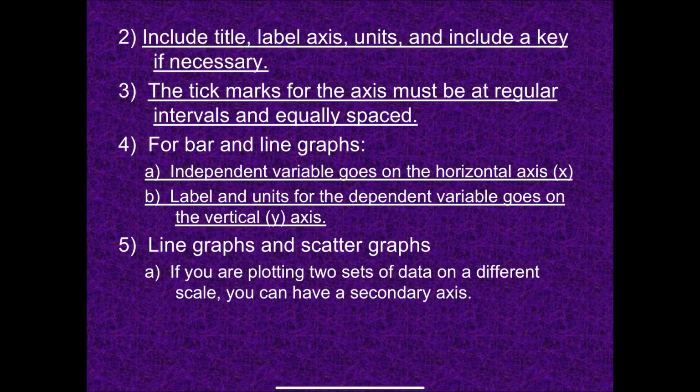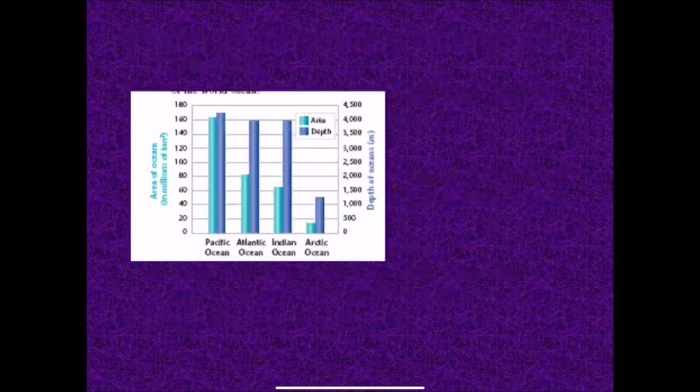If you're plotting two sets of data on a different scale, you can have a secondary axis. This is what I meant by the bar graph sometimes being on its side. For example, this one has a secondary axis. You're looking at both area and depth at the same time, comparing them between the different oceans here. Area has one unit and depth has another unit, so you can't use the same numbers, and you can't use the same axis. So in this case, you have a secondary axis.